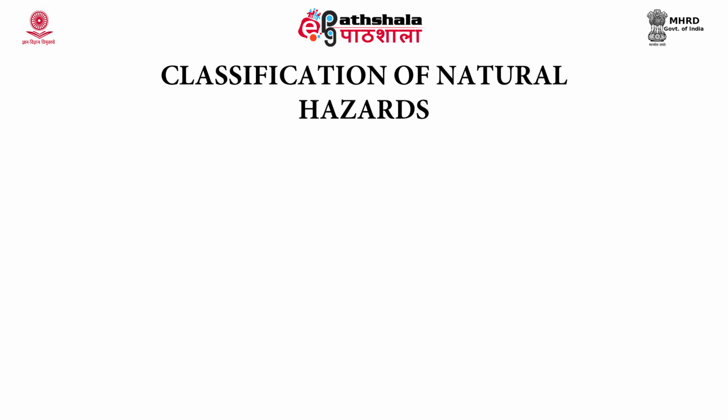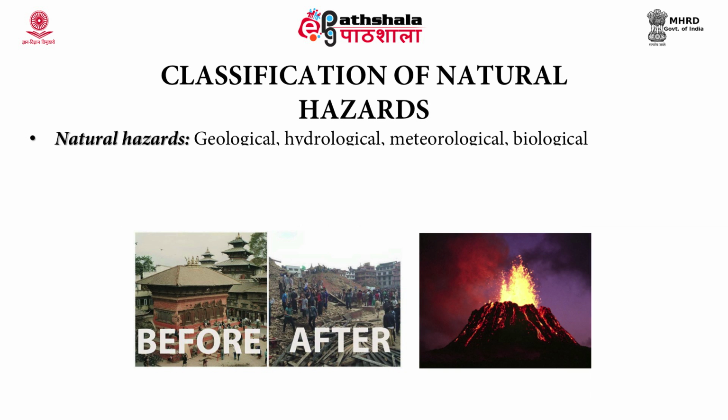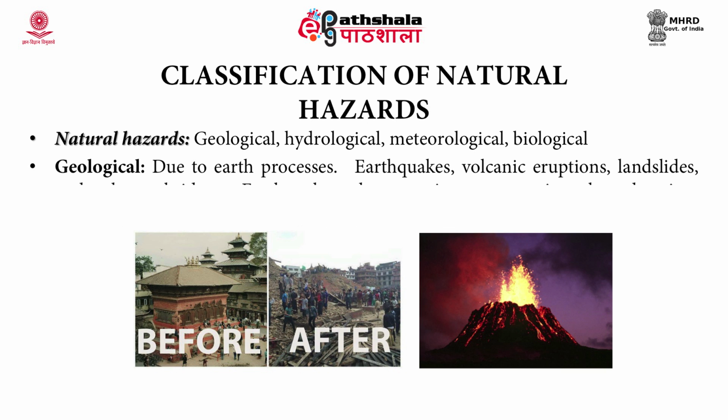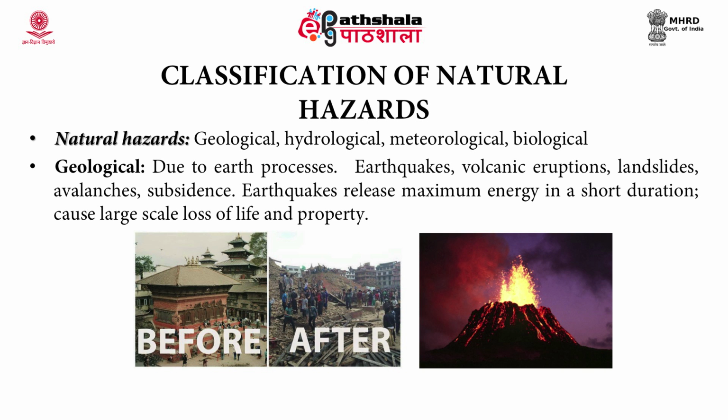How can we classify natural hazards? The natural hazards can be classified as geological, hydrological, meteorological and also biological hazards. Geological hazards, as the name indicates, occur due to the earth processes. For example, earthquakes, volcanic activities, landslides, avalanches, subsidence.